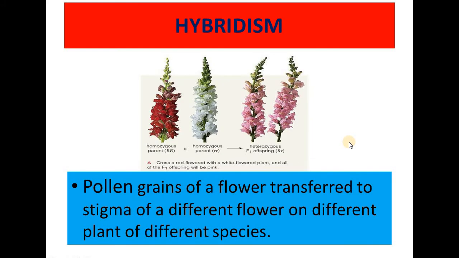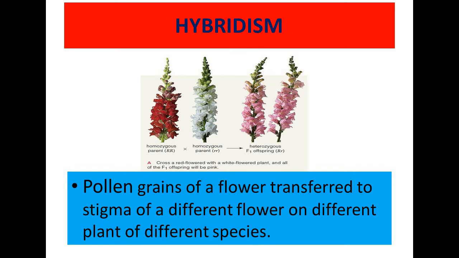Now come to the next type, that is hybridism. Actually, this is one type of hybridization process. Naturally, if the pollination is going on between two different species, that means the pollen grain of a flower will be transferred to the stigma of a different flower on a different plant of a different species. That means in this case, the flowers are different, the plants are also different, and the species is also different.